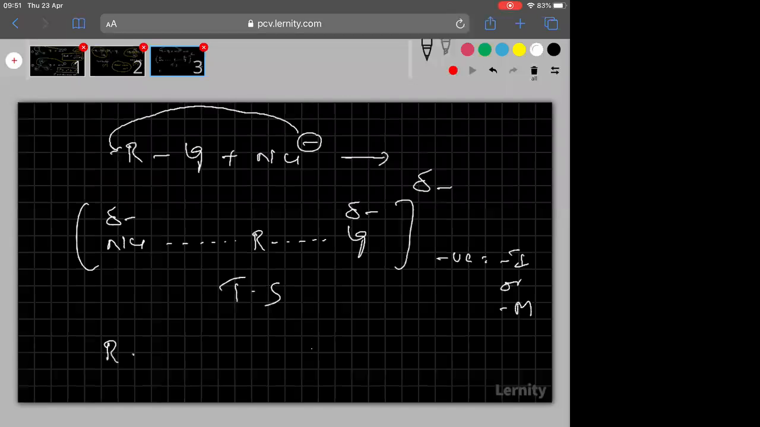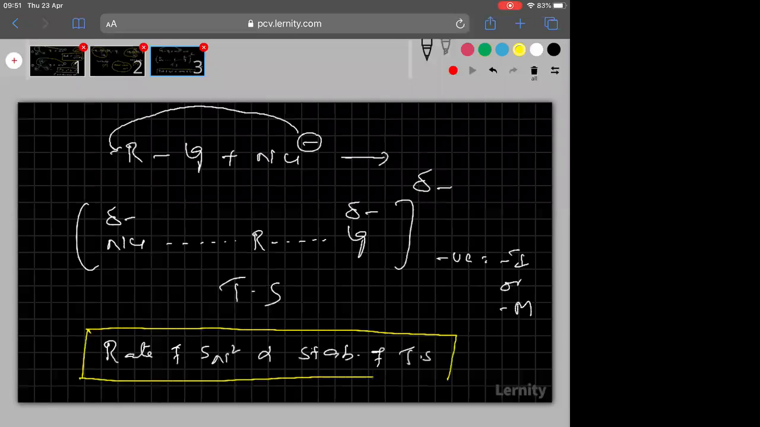So remember everyone, rate of SN2 is directly proportional to stability of transition state. If the transition state is more stable, rate of SN2 will be more. Then you can ask me how to know the transition state is more stable. In the given substrate, if minus I or minus M groups are present, they will stabilize the negative charge. When the negative charge is stabilized, the transition state will be stabilized. Proportionately, rate of SN2 increases.